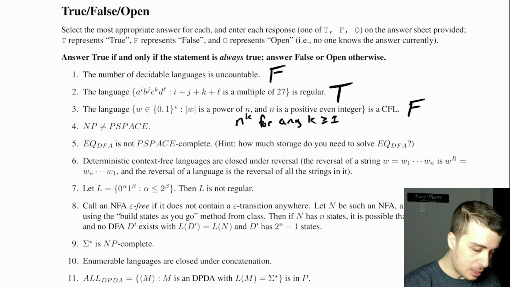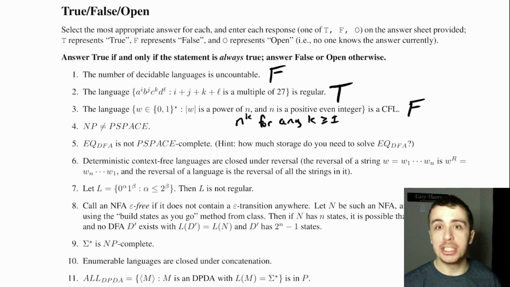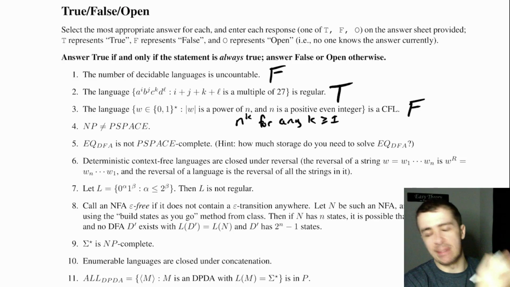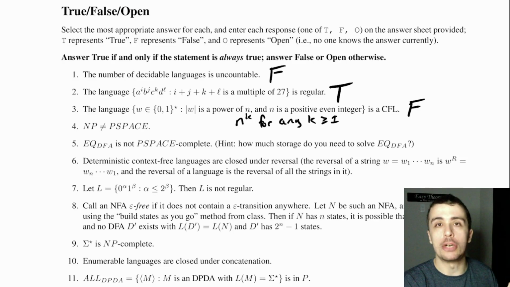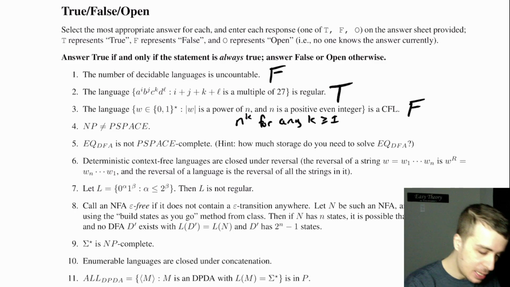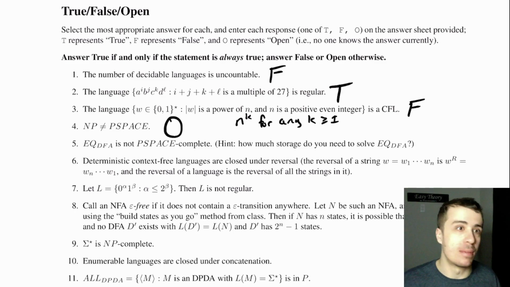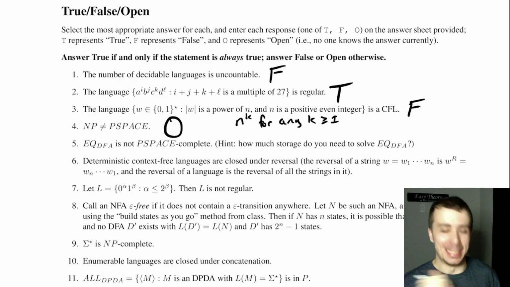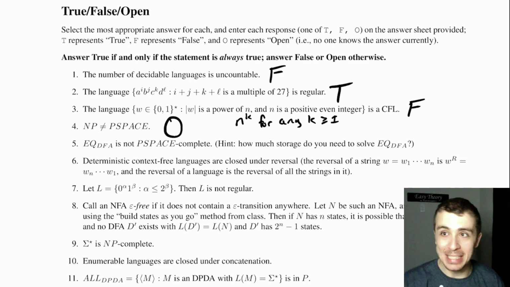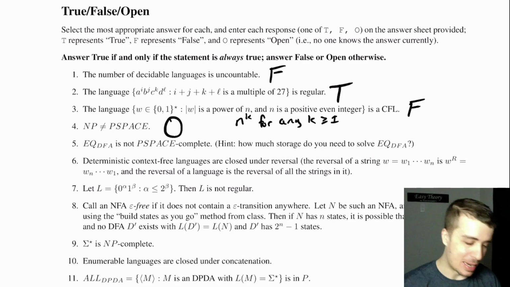All right, NP not equal to PSPACE. So remember, NP is the set of languages that are done in non-deterministic polynomial time. PSPACE we haven't done on the channel yet, but it's deterministic polynomial space, and this one is open as of the recording of this video. Knowing my luck, it probably is proven in the next 5 minutes, but it's currently open as I record this video right now.